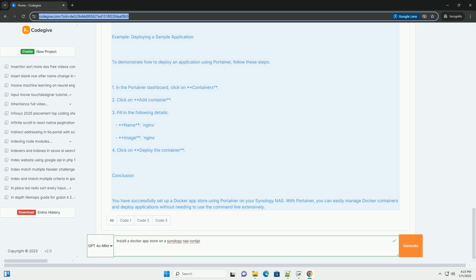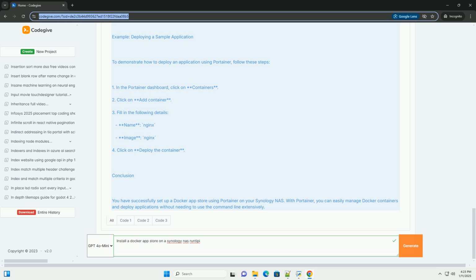Create an admin user and set a password. 3. After creating the user, you can now manage your Docker containers through the Portainer interface. Step 6. Using Portainer. 1. Once logged in, you can manage your Docker containers, images, networks, and volumes through the intuitive web interface. 2. You can deploy new containers, view logs, and manage existing containers easily.